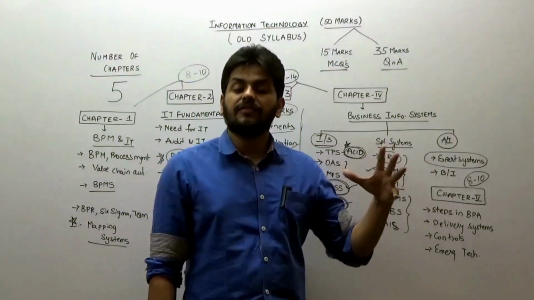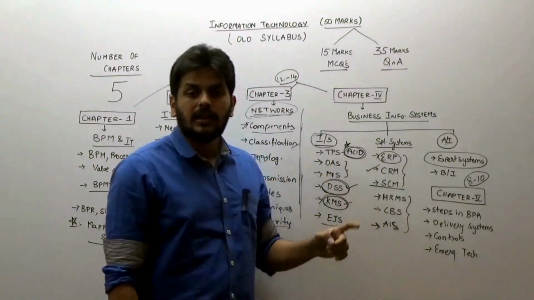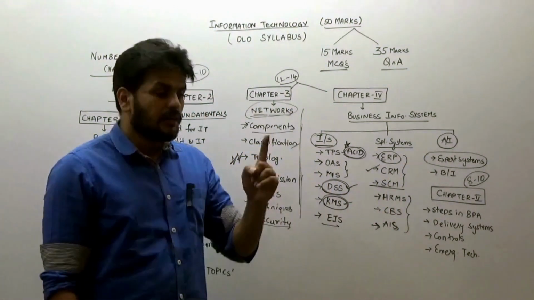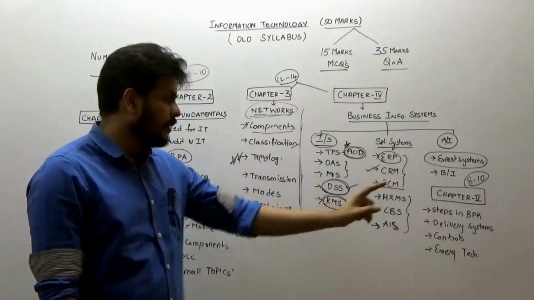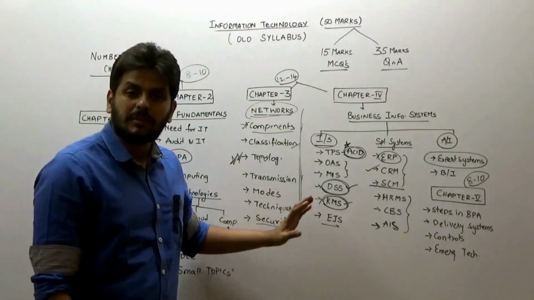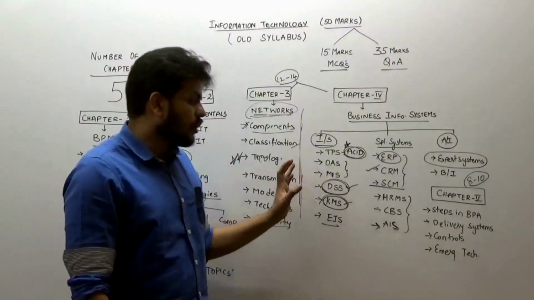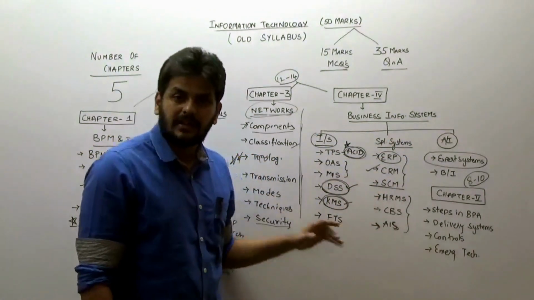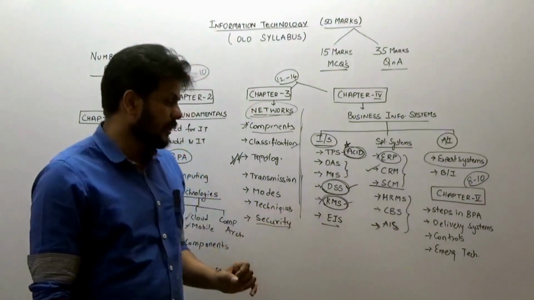Then go through the 5 subtopics of business intelligence, or BI as it is called. That's a very, very important topic. Scorecards and dashboards, those things have come in the exam. That also has to be taken care of. So yes, this is a little extensive chapter. This chapter might take time, but I request you to first concentrate on all the important parts that I told you, and then you can obviously give a glance to the other topics slowly.